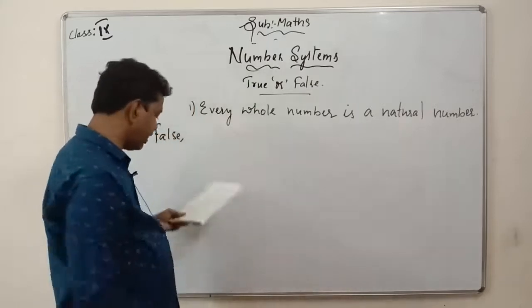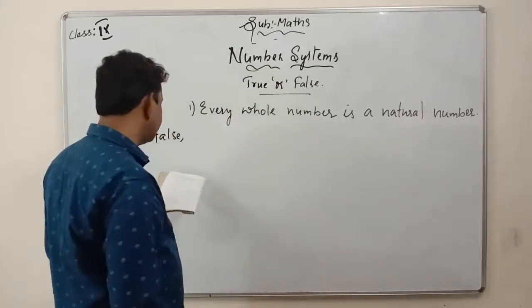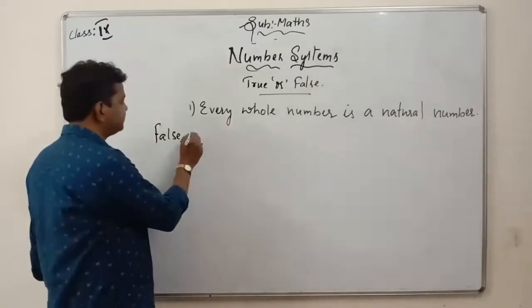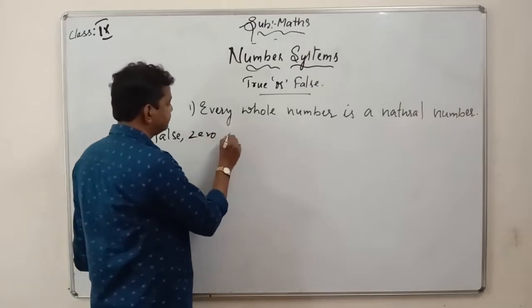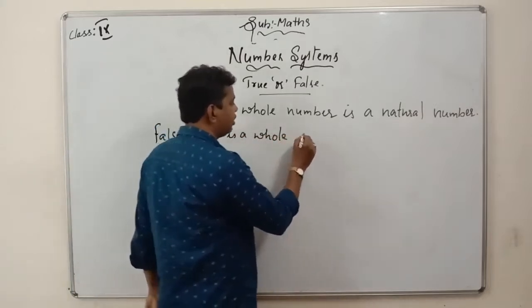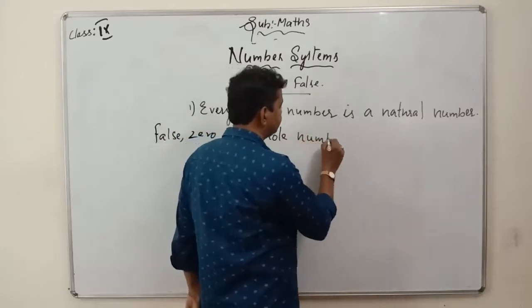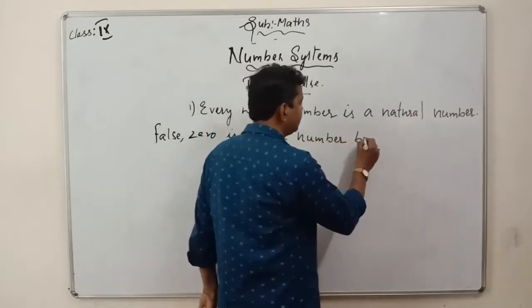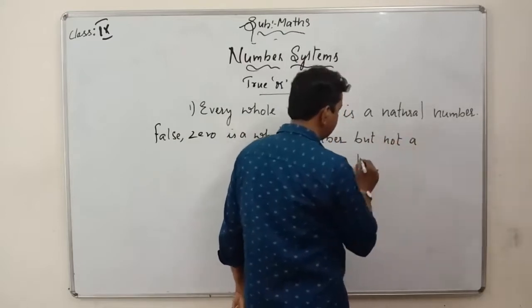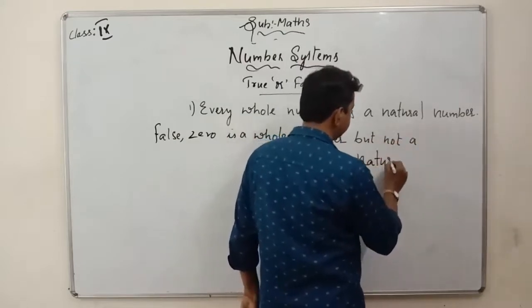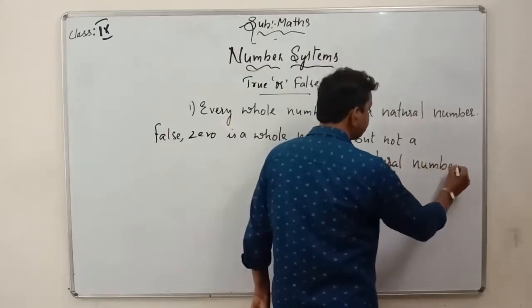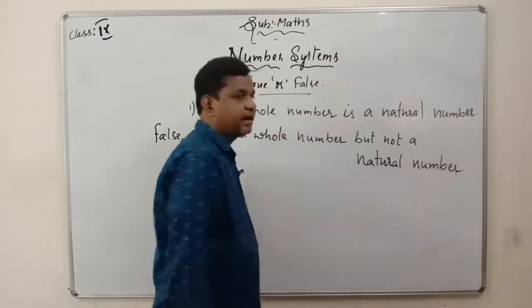Why is it false? Because 0 is a whole number but it is not a natural number. You can find it very clearly here.